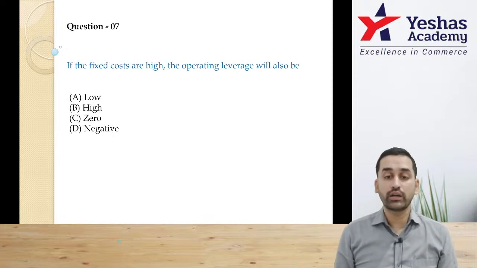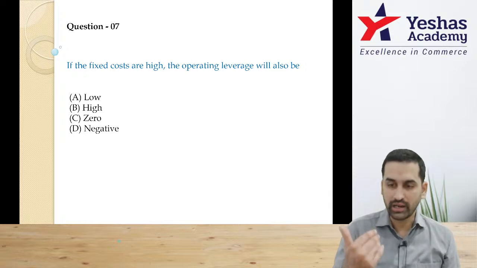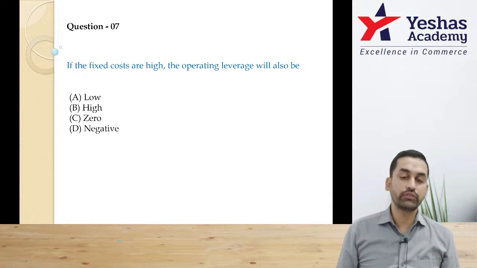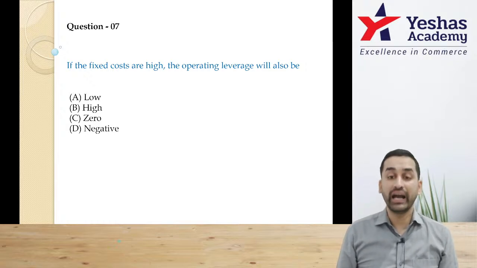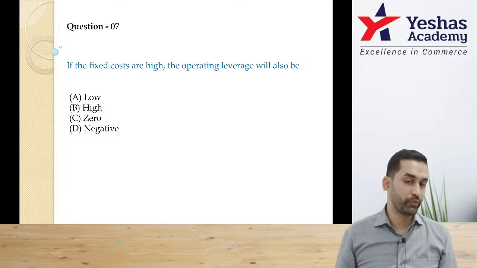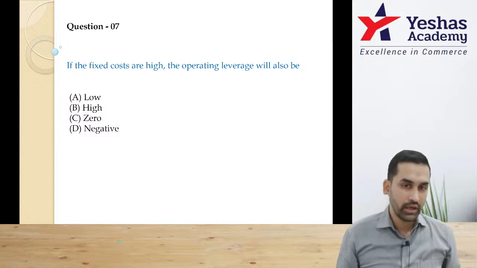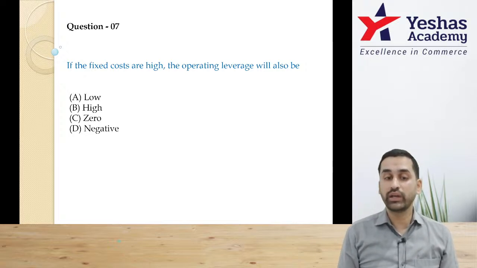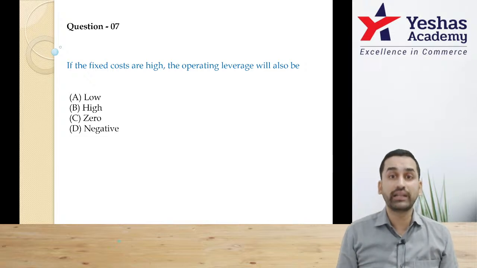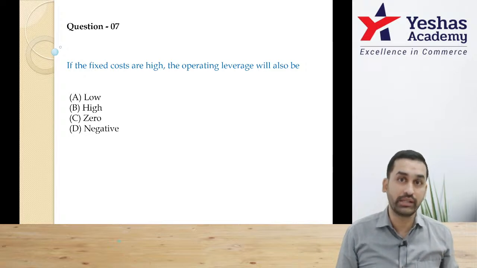Question number 7. If fixed costs are high, the operating leverage will also be high, low, zero, negative. What's the correct answer? Before you get into correct answer or wrong answer, understand fixed cost being high means it's high risky. High risky should give you high benefits, high advantages, because you have taken some risk, and that's what you call leverage.